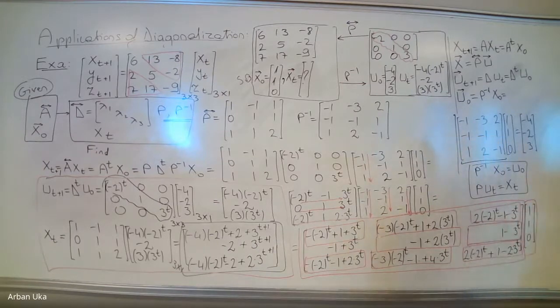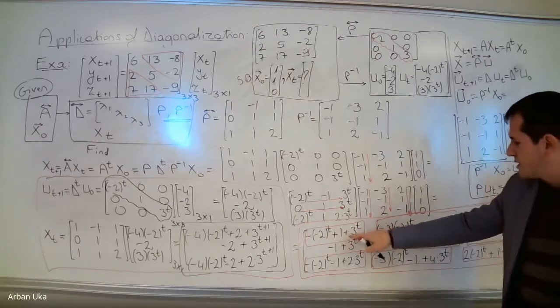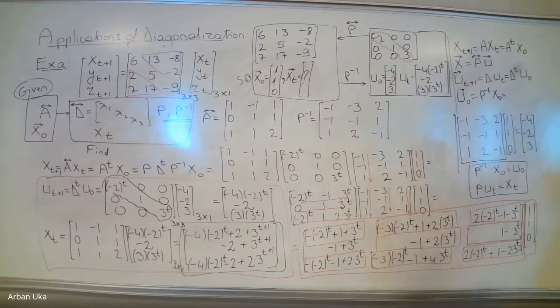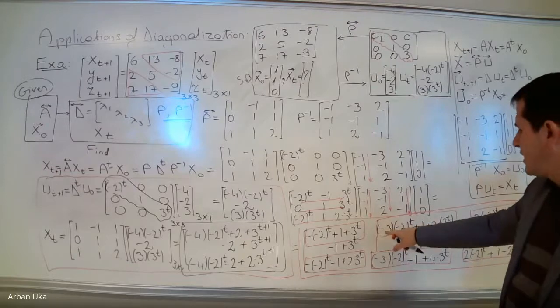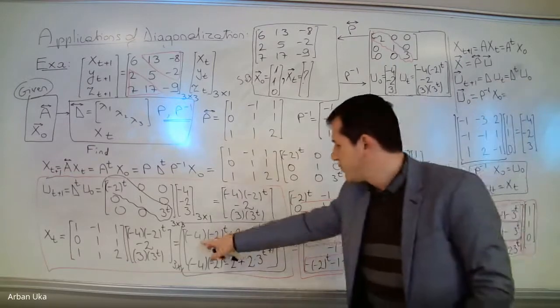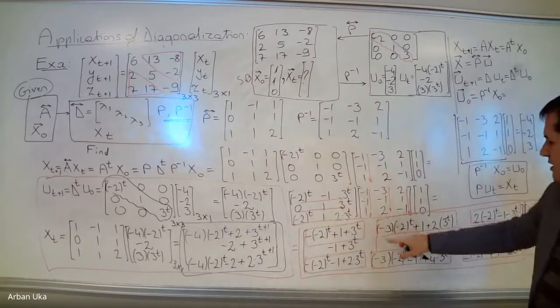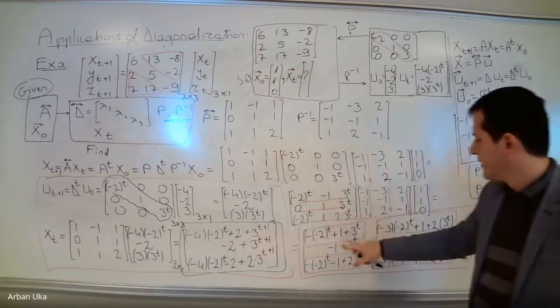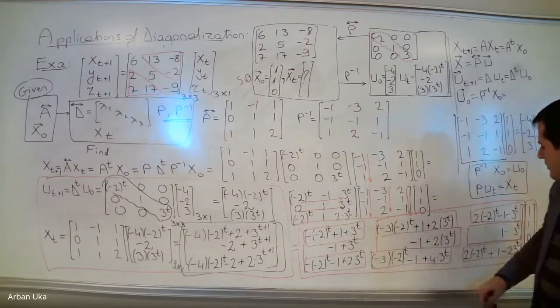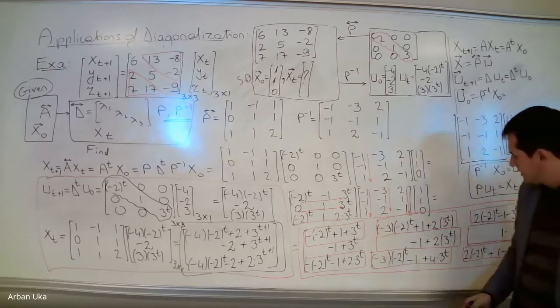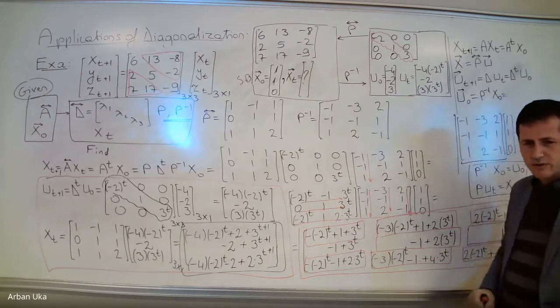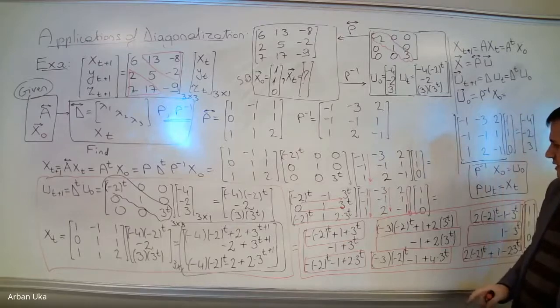So here we have all of these numbers, so it looks like the first term, we add this one, and let's see if we have found the right answer. So here we have minus 2 to the power t, this is minus 3, minus 1, this is minus 4. Now, I'm just comparing this result here with this one, so we forget about this one. So I have a purpose for staying right here, a very strong one.